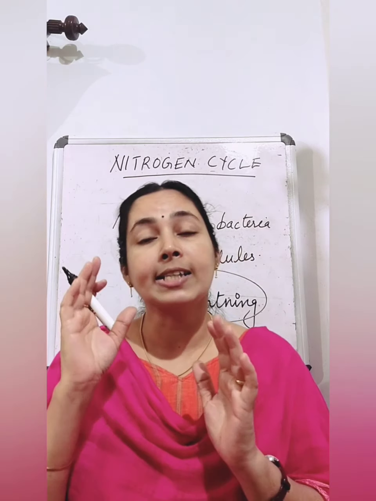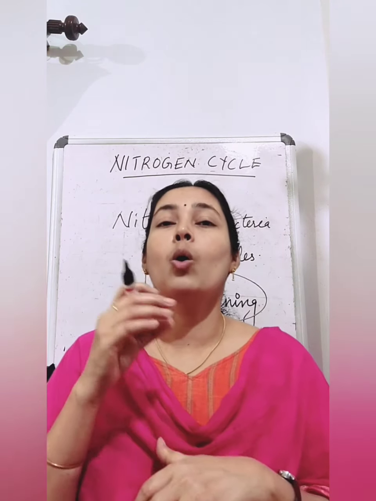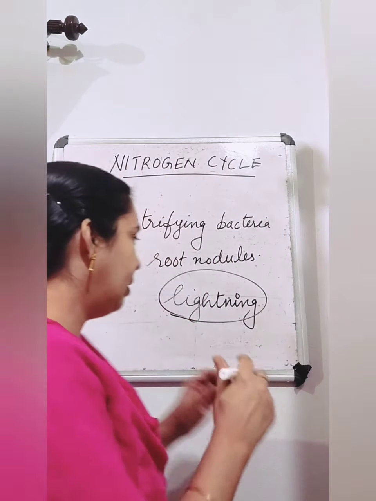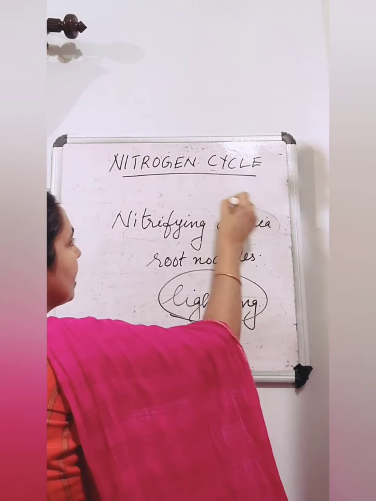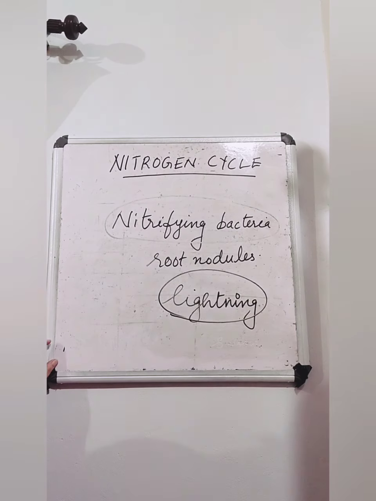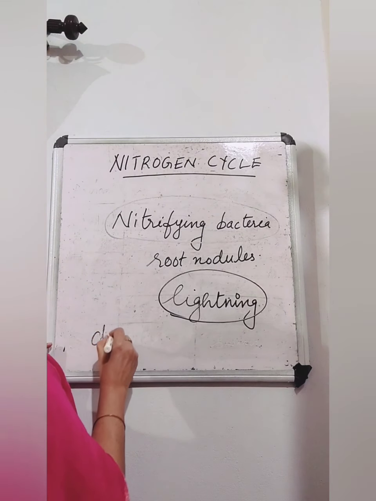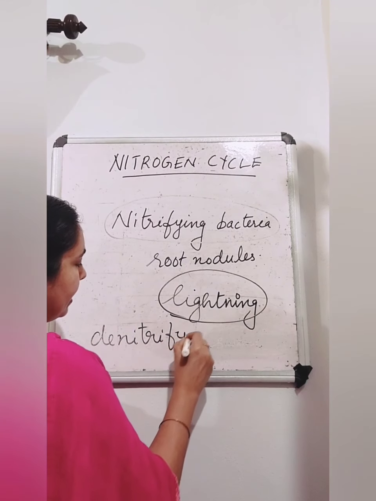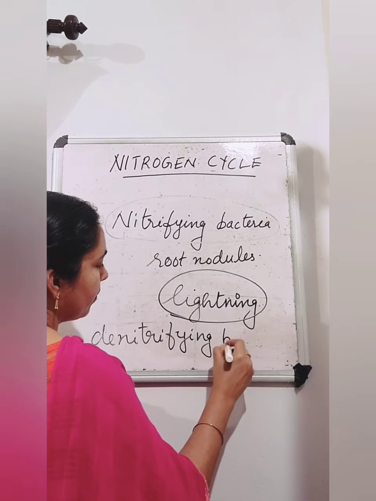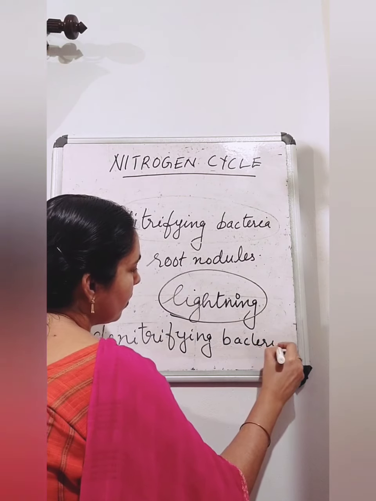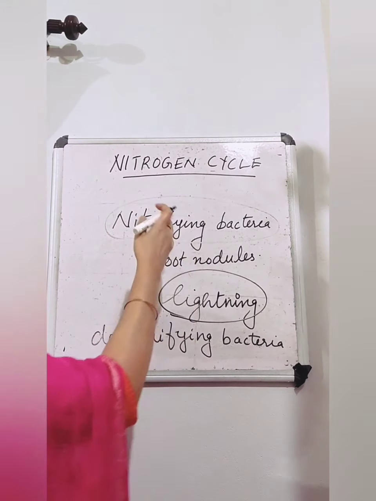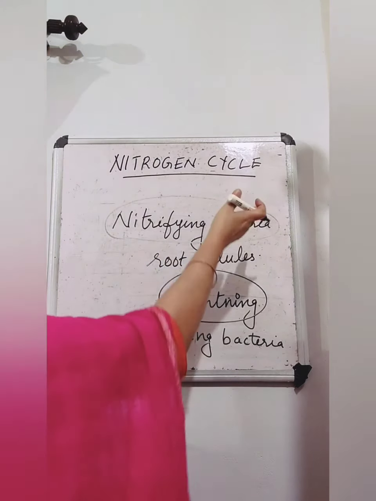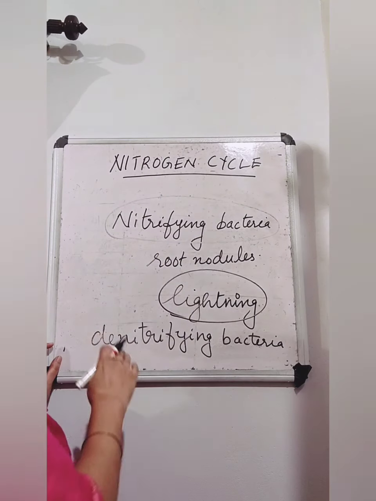But there are some other bacteria called denitrifying bacteria. These bacteria are called nitrifying bacteria, and there are some other bacteria called denitrifying bacteria. Nitrifying bacteria convert atmospheric nitrogen into a usable form.